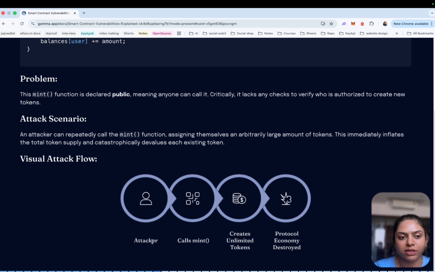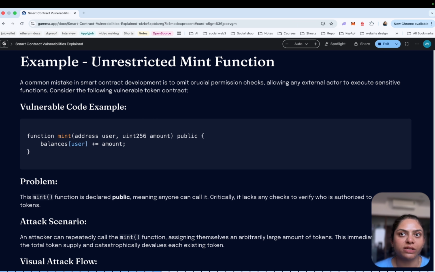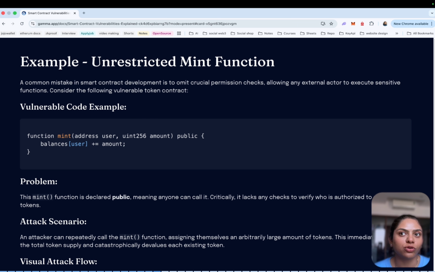Like how attackers like visualizations. Attackers call the mint function, they create unlimited tokens, and the protocol economy is destroyed because we have unlimited tokens without a properly stabilized token. So access control mistakes have caused many problems in the DeFi ecosystem.